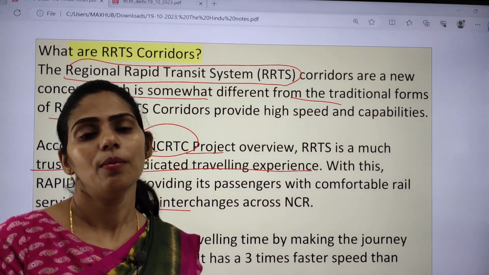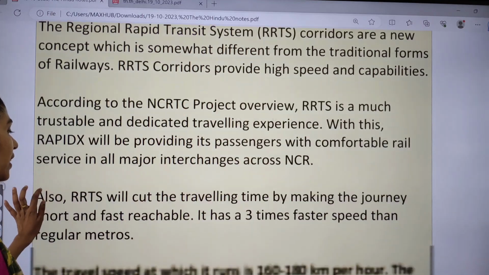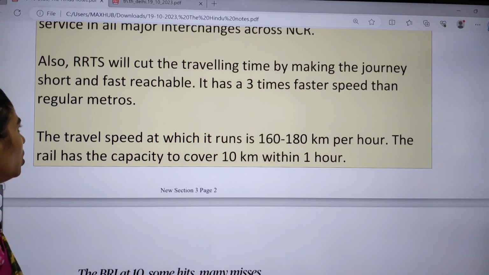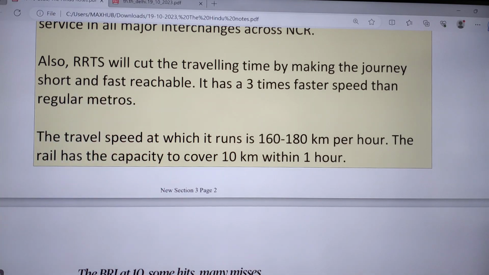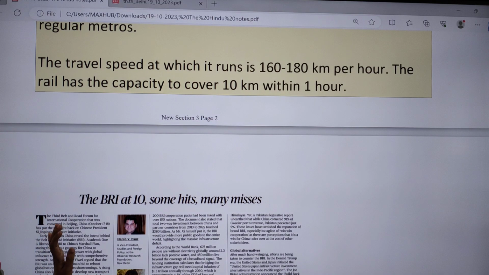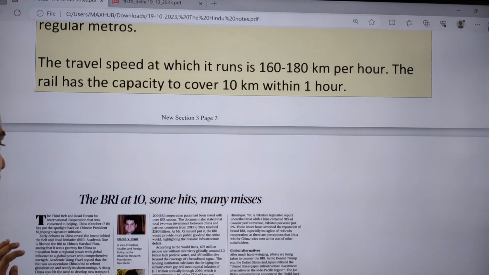This RRTS will cut the traveling time, making journeys short and fast. Compared with metros, the speed is 3 times more. Travel speed is around 160 to 180 kmph.